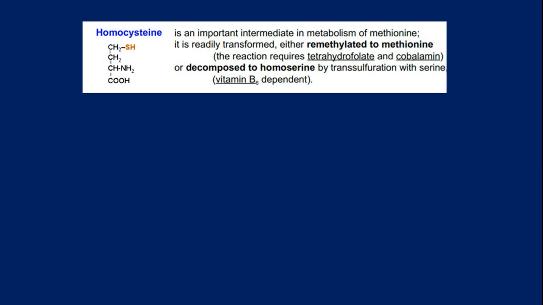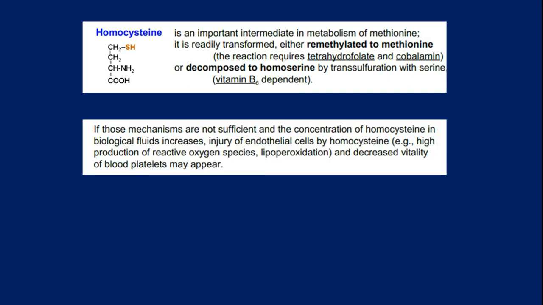Now, one important observation over here is homocysteine. It's an important intermediate metabolite. In metabolism of methionine, it is readily either remethylated to methionine or decomposed to homoserine. This homoserine will become propionyl-CoA as well as succinyl-CoA later on, and then it enters into gluconeogenesis.